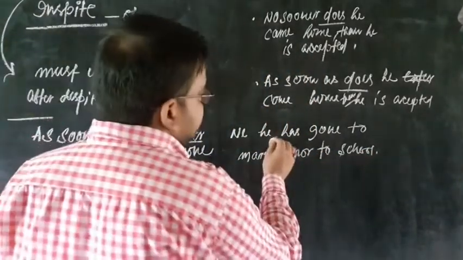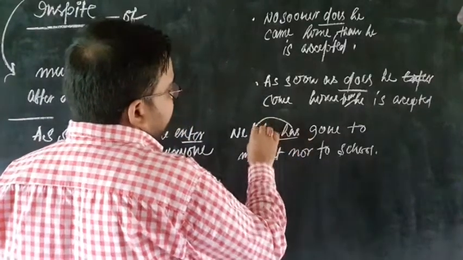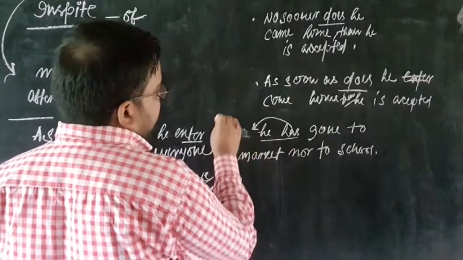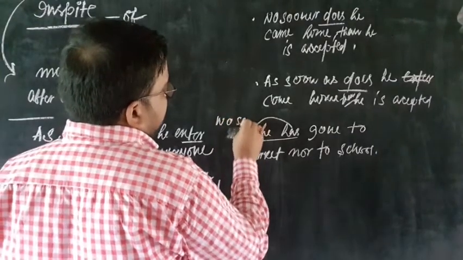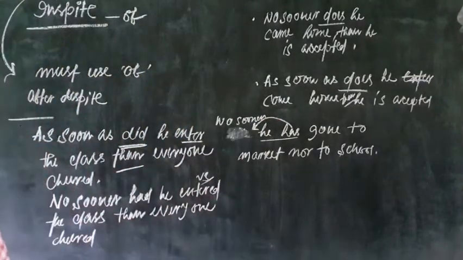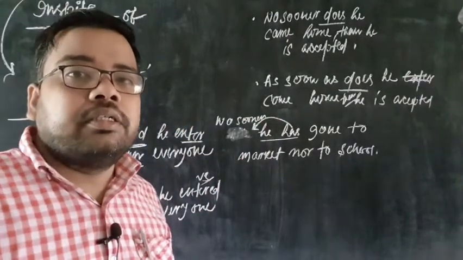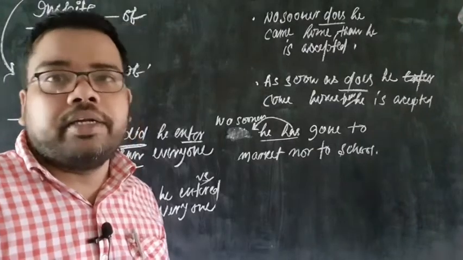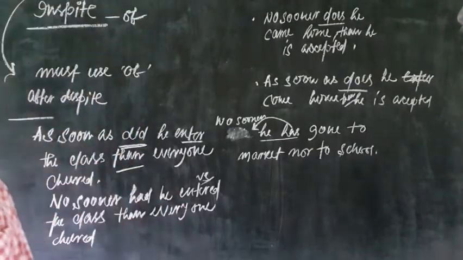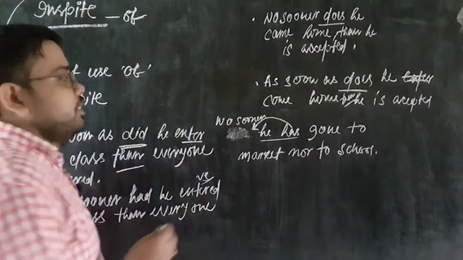Here I have written he has, make it has he. No sooner he has, make it no sooner has he gone to market, not to school. So, no sooner has he.